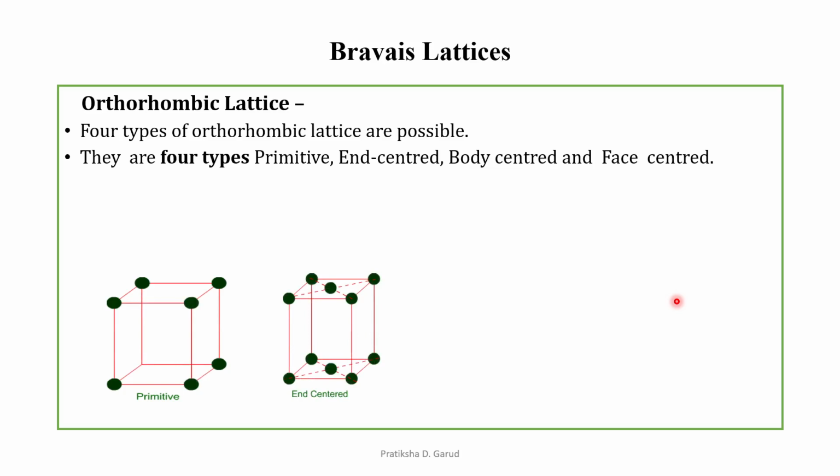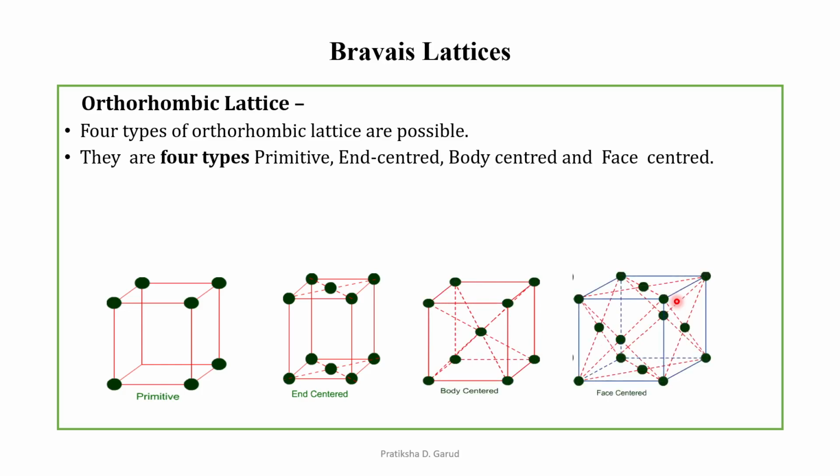End-centered means along with the corner atoms, an atom is present at the centers of two faces only, which is called the end-centered. Then body-centered, along with each corner an atom is present at the center. And the fourth type is the face-centered. Along with each corner an atom is present at the center of each face, therefore known as the face-centered. So these are the four types of the orthorhombic lattice.